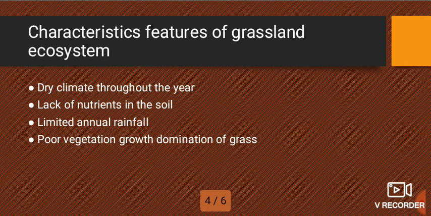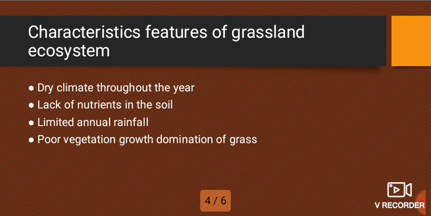Second characteristic is lack of nutrients in the soil, which means the quality of the soil is poor, it does not have nutrients or even organic matter in order for the soil to be fertile.